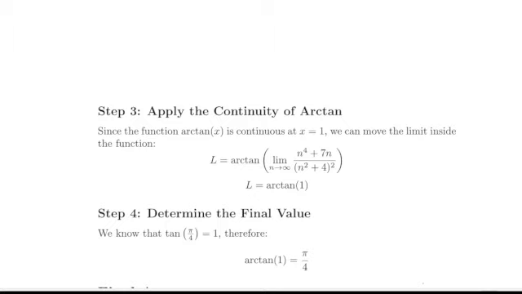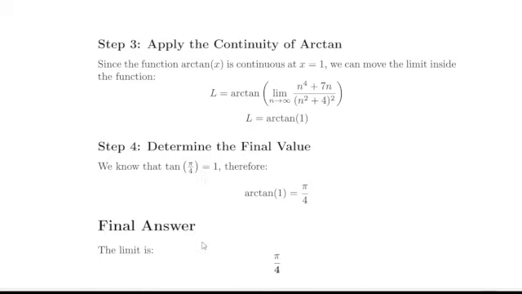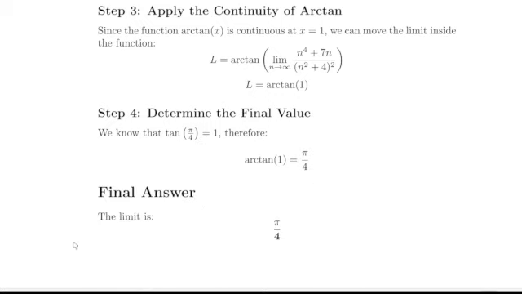So it's continuous everywhere. And so when we take arctangent of 1, that's just pi over 4, because tangent of pi over 4 is 1. So the final answer is pi over 4.